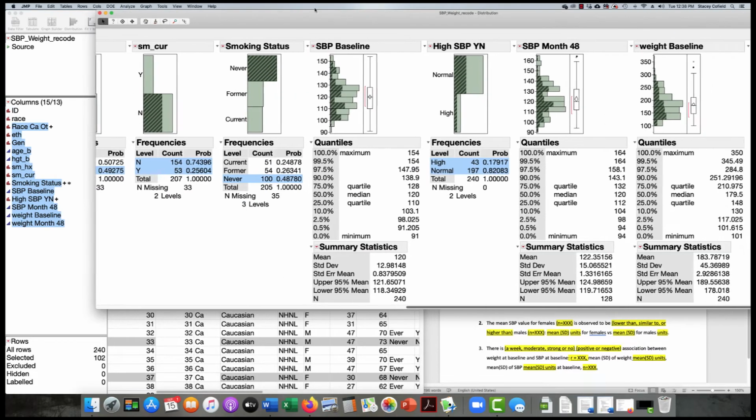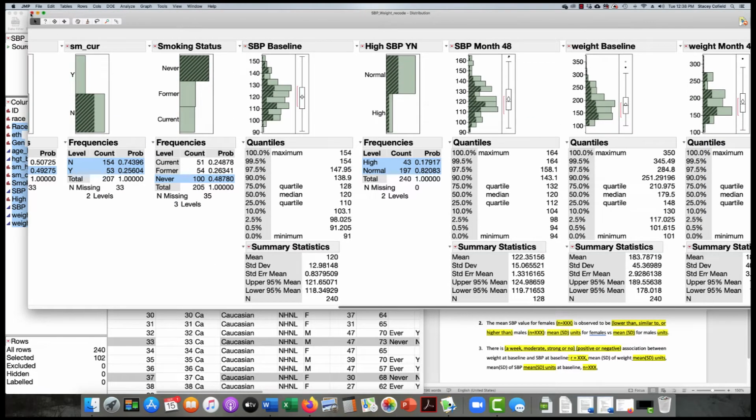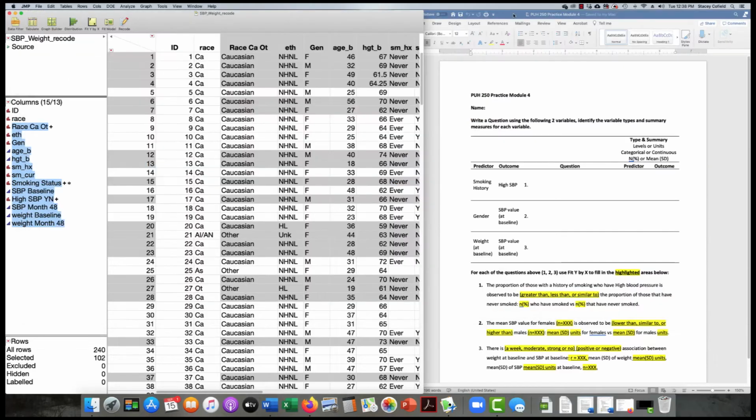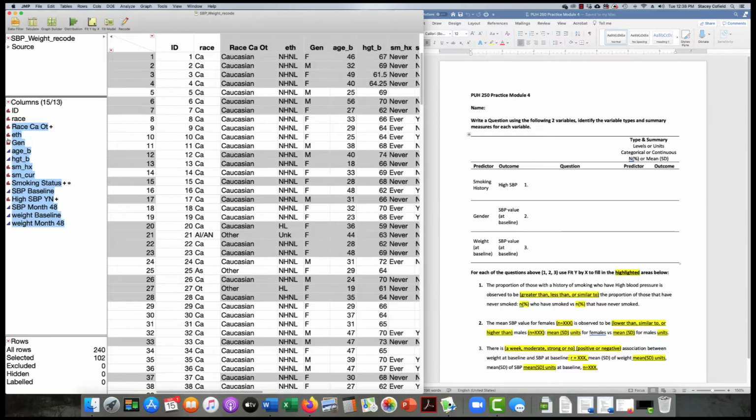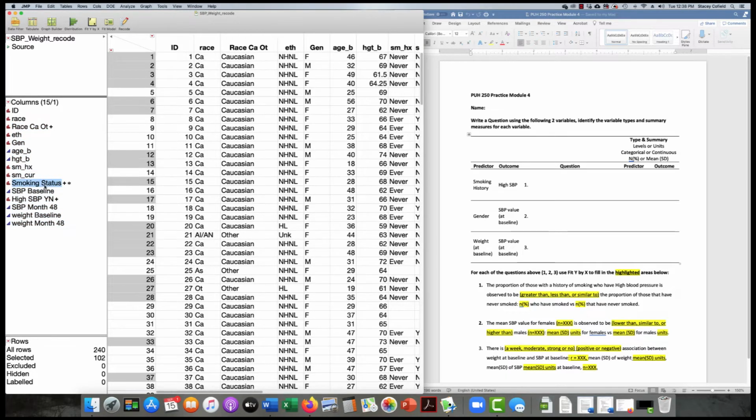So now that you're familiar with all your variables and you've checked everything for missing and any outliers, you can go back to the practice 4 module. The first part of this worksheet asks you to consider smoking history as a predictor and the outcome is high SBP. So we'll be working with this smoking history variable, ever and never, and we'll be working with the high SBP variable.